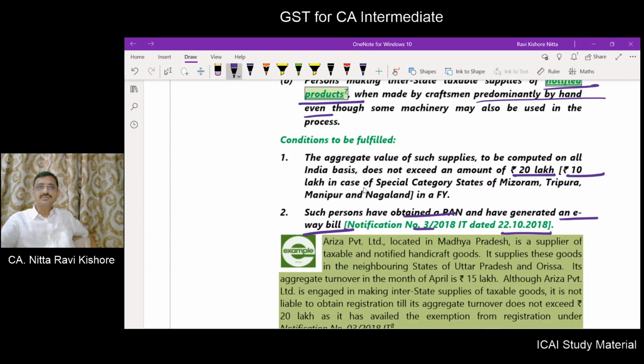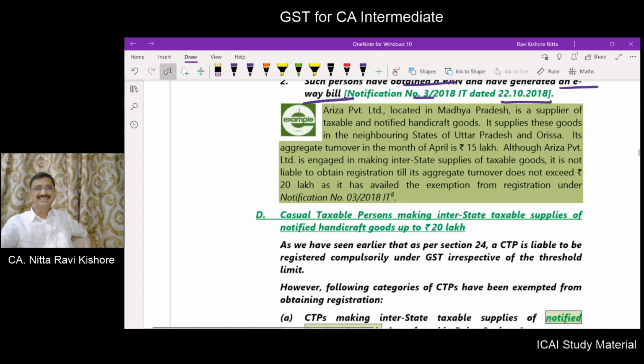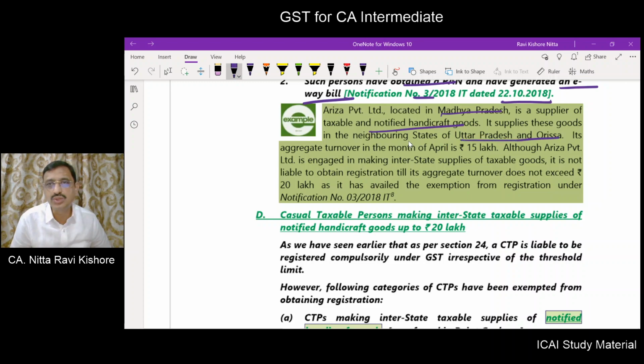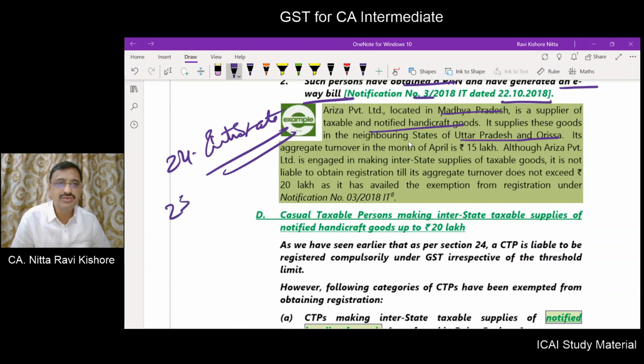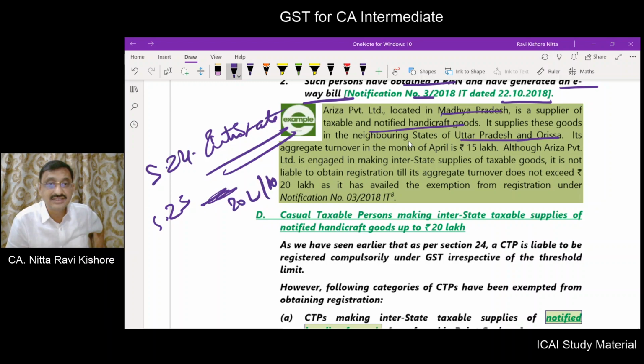Okay. Let us understand this by way of an example. A Private Limited is located in Madhya Pradesh. He is a supplier of notified handicrafts. He supplied goods to Uttar Pradesh and Orissa, meaning interstate he is doing. As per section 24, for interstate supply of goods registration is a must. But 23 overrides 24. What does 23 say? If government notifies, no need of registration. What did the government notify? 20 lakhs or 10 lakhs?